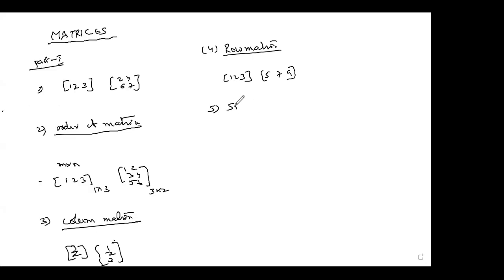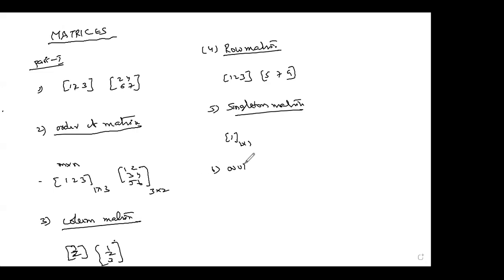Now the fifth one, singleton matrix. Singleton, not a turn matrix. Singleton matrix means, you know very well, if there is only one element, a one by one matrix, you can call it a singleton matrix.